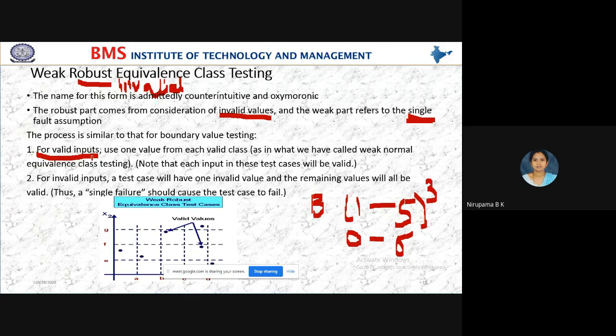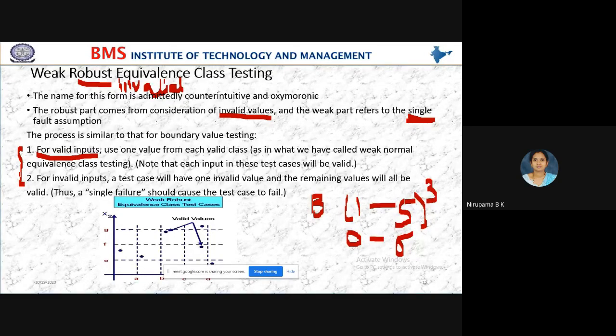Why are we checking here for valid input? Because in weak robust, we can also check for invalid values. So the checking is for two types, valid and invalid. Whether it is valid or invalid, we check only a single input.